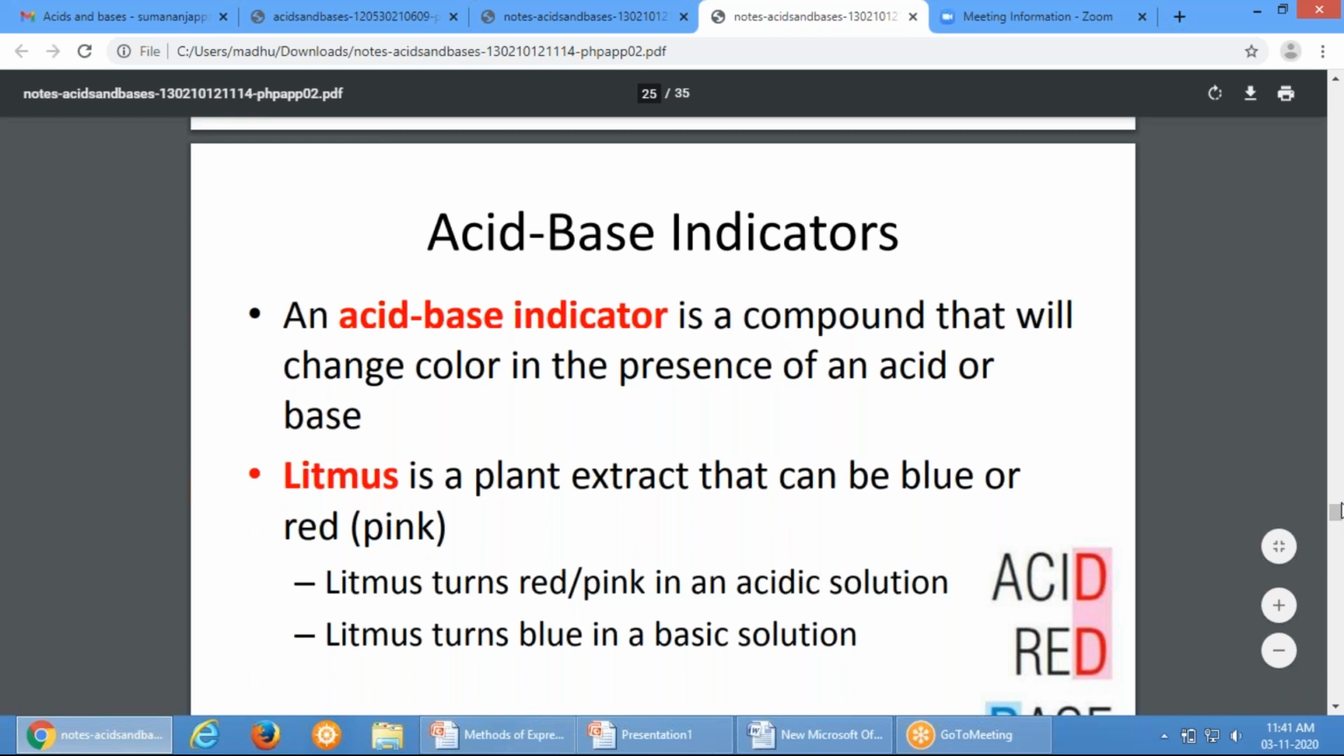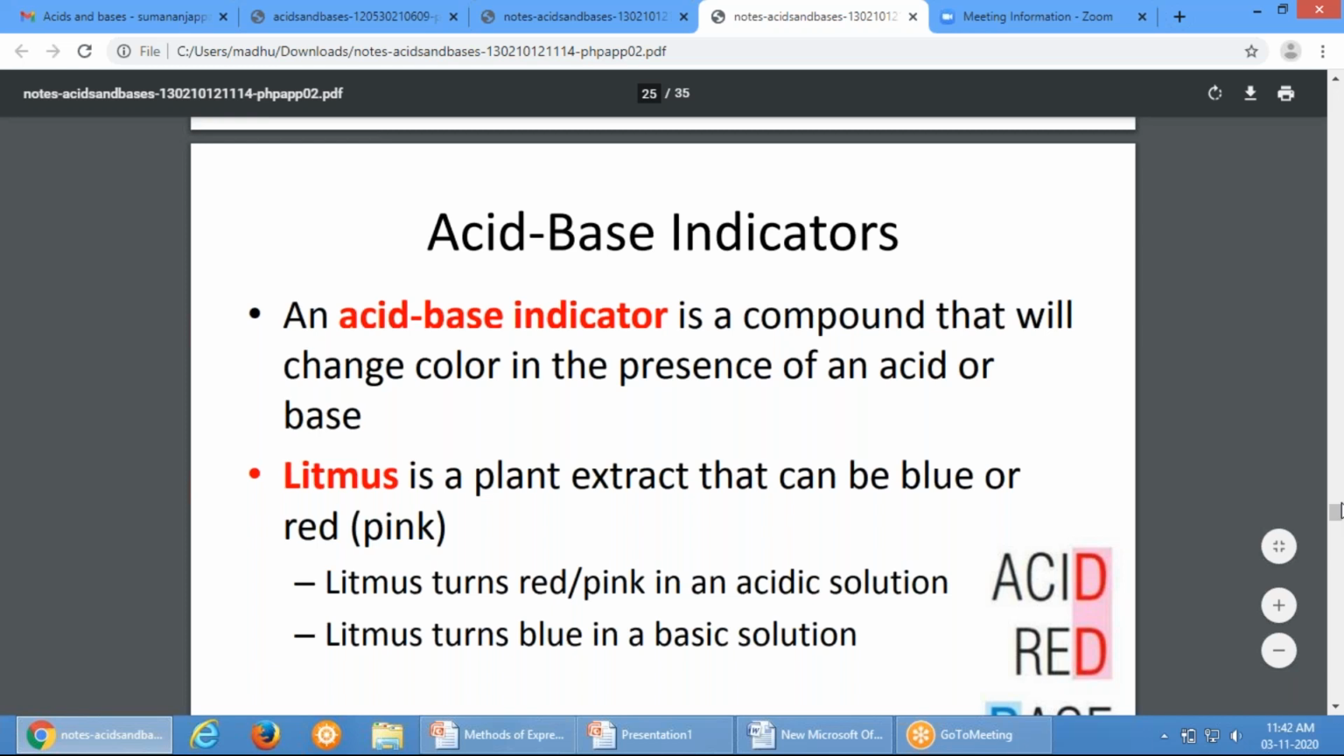Similarly, you can use litmus paper. We have two kinds, blue litmus and red litmus. If you take blue litmus and dip it in a solution which is unknown, whether it is acid or base, and the blue litmus turns red, what is the solution? Acidic. Yes, the solution is acidic. If the blue litmus turns red, it is an acid.